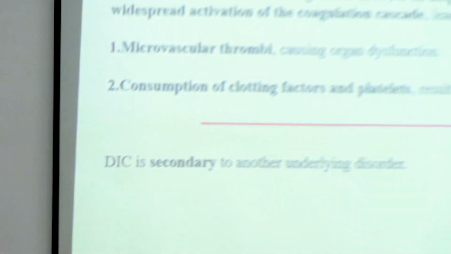Now that we have done a basic recapitulation of the coagulation system and how normal hemostasis works in our body, we will move ahead with today's topic, that is disseminated intravascular coagulation. So what can be the definition of DIC?